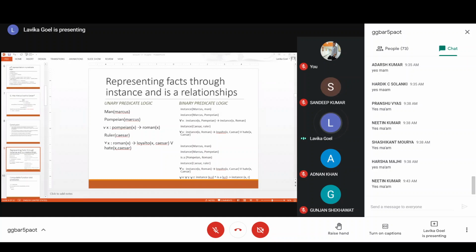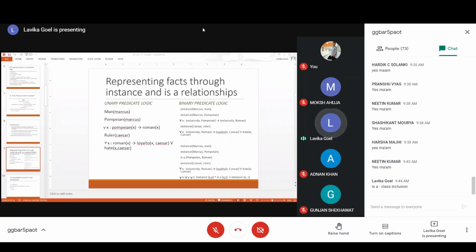Okay, fine. So then you can use the isa relationship also. The isa relationship is not possible in every sentence, but in some sentences it might be possible. Basically, isa is for capturing class inclusion. I have discussed this in the types of knowledge in the last class also. What is the isa relationship? It is basically a class inclusion,